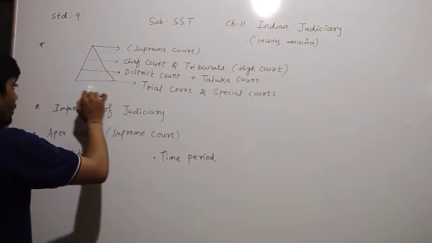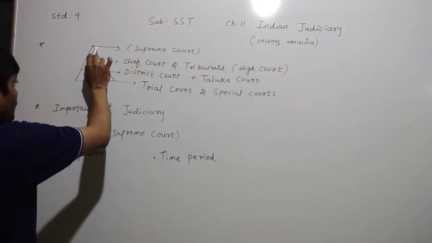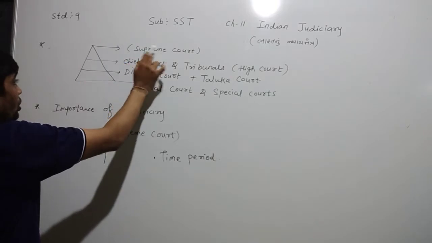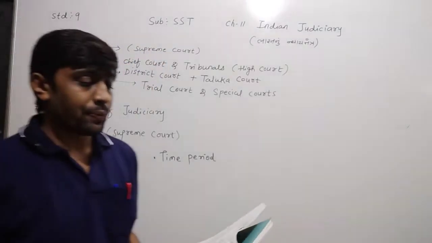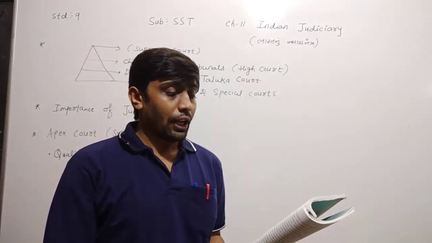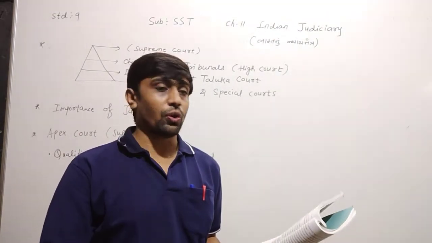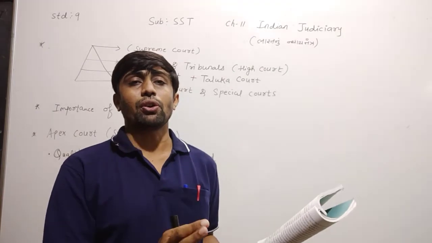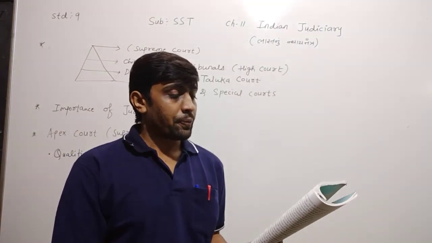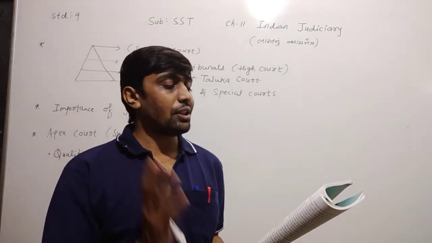In this pyramid, the topmost court is the Supreme Court, which is also known as the apex court. Apex court means Sarvocha Adalat. At the middle level there is the High Court.